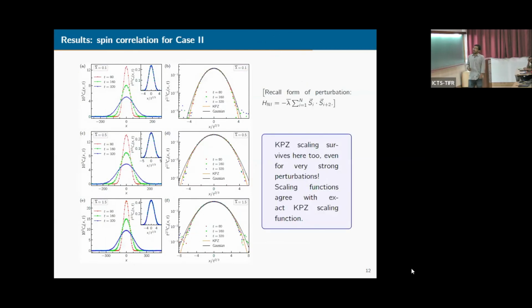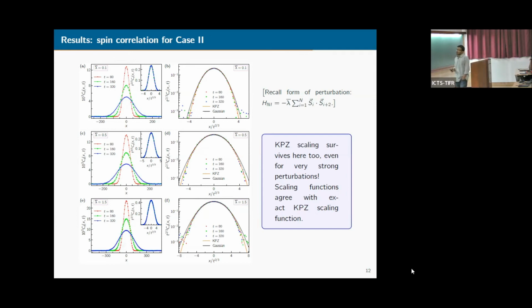Okay. Now we have considered one class of symmetry preserving perturbations, but let us consider a second class of perturbation, which also preserves symmetry.